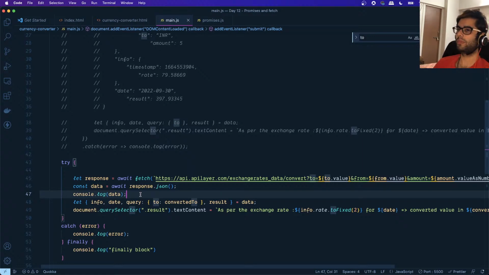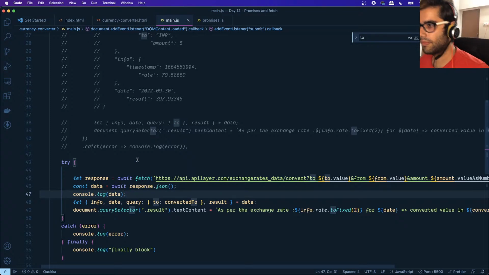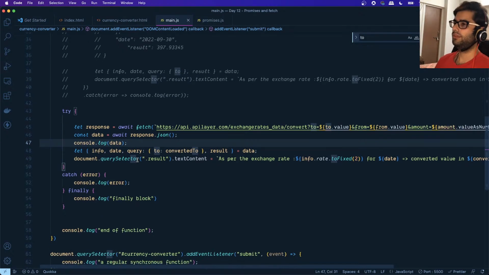So it's not like which one to use, which one to not use. Whatever you are comfortable with, use that way, right? But there are certain scenarios, and when we come across those scenarios, you will find out when it is better to use the then way of doing things, and when it is better to do it using async and await. Okay, so I hope the difference between the two is clear. They're basically the same thing.